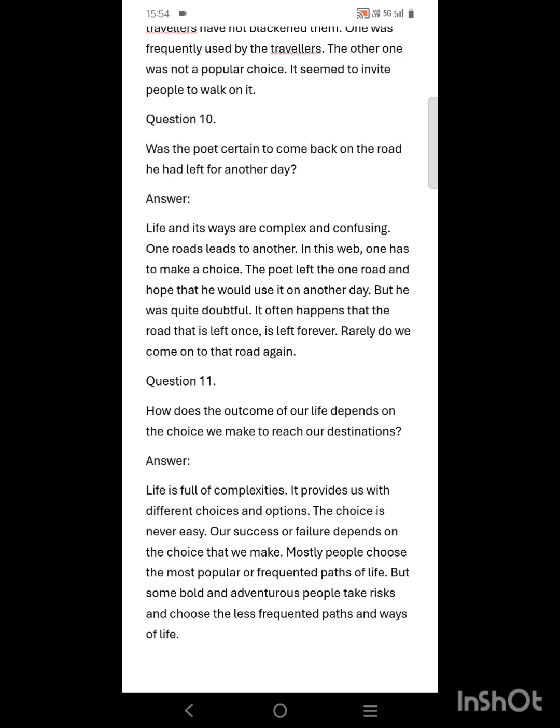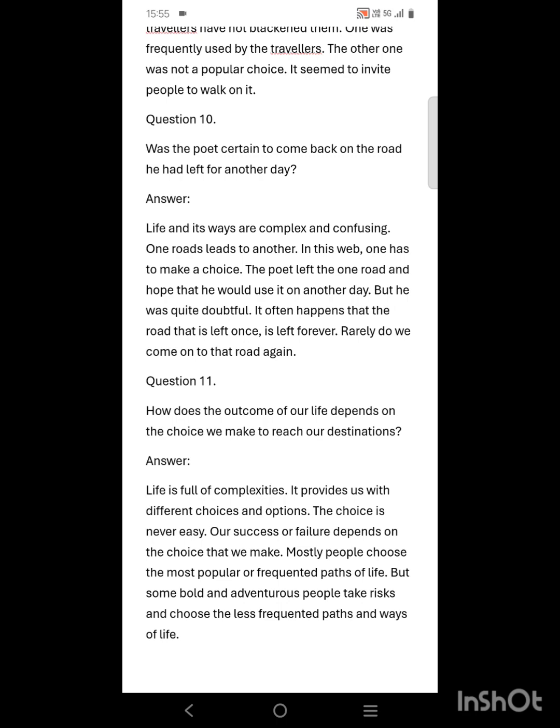Mostly people choose the most popular or frequented paths of life because they think that it is quite normal that most of the people have walked through the path, so the path will be better for them. But it is not always that true. The path which is chosen by others may not also be right for you, because you don't know the outcome. So how can you assume that what others have, I can also have?